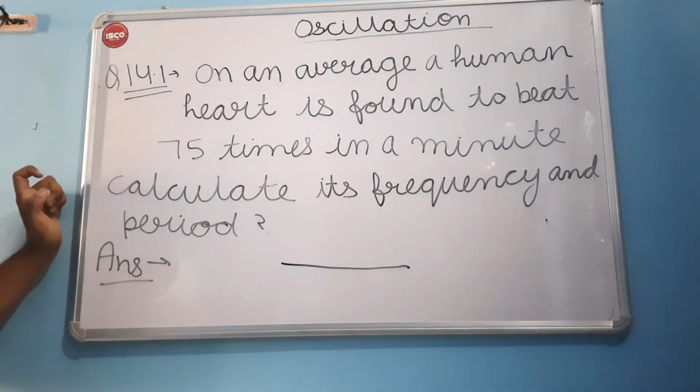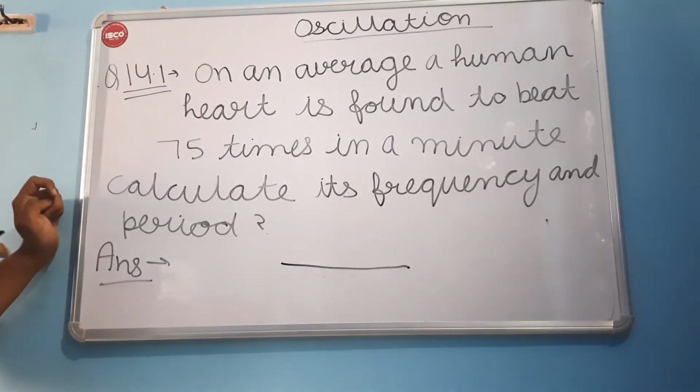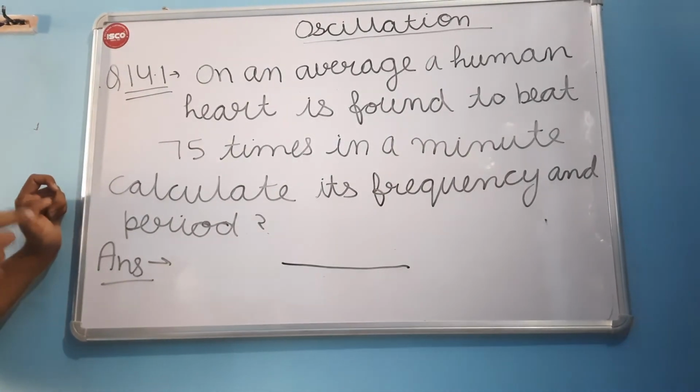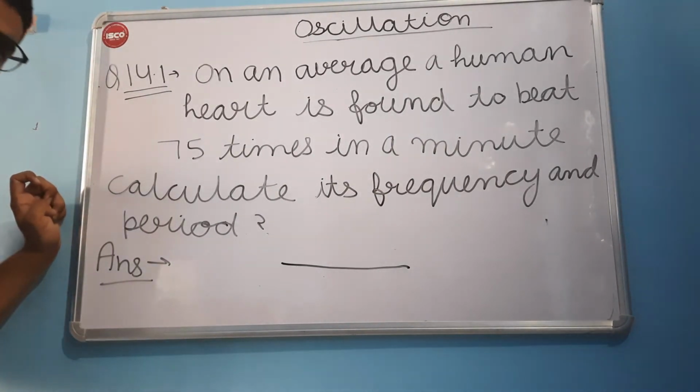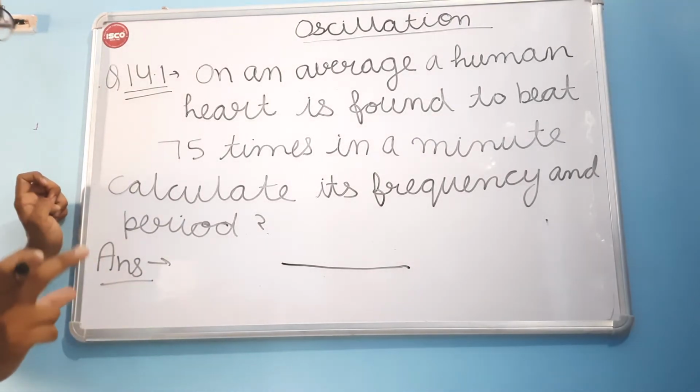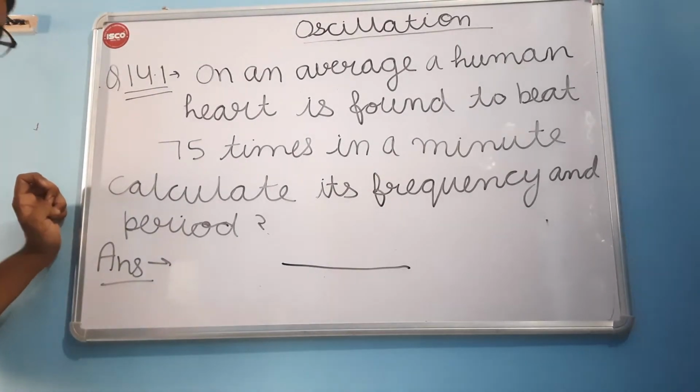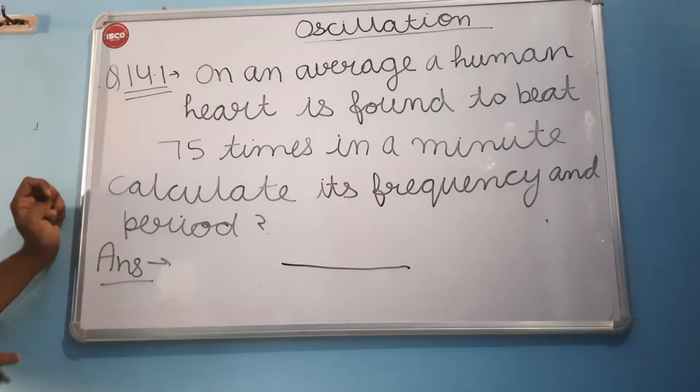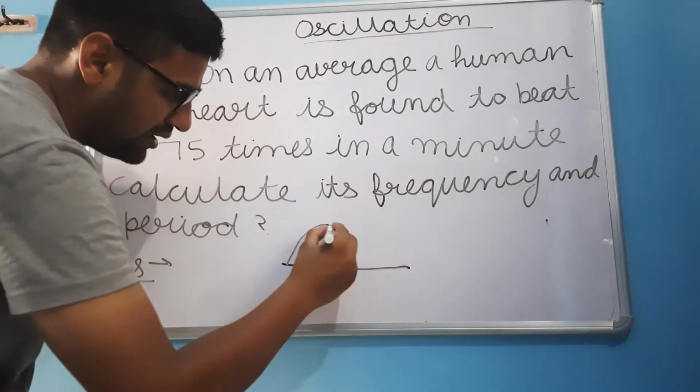Time period is applicable to any activity which repeats itself, and the time taken by the activity to complete a single cycle before repetition is called the time period.